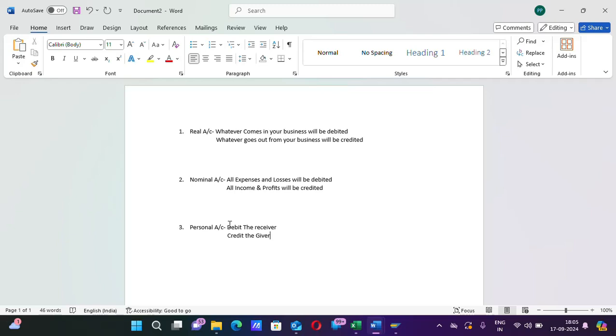First one is real account, second one is nominal account, and third one is personal account. In tomorrow's session, I will explain better with examples.